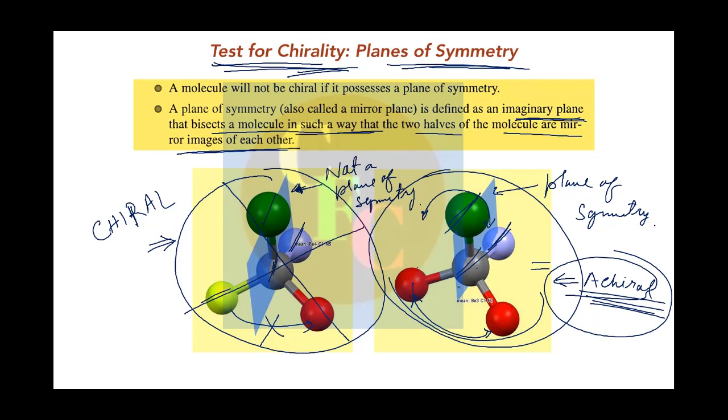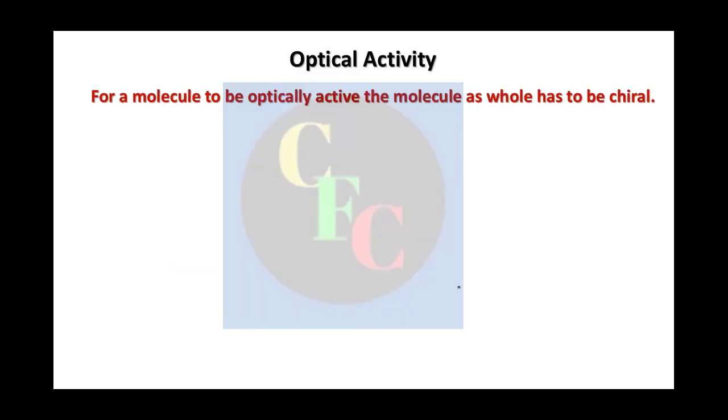Okay, so we saw that the molecule as a whole has to be chiral for optical activity. Now what is optical activity? We are coming to it now. Why are they actually called optical isomers? This R, S and all that, right? Now R, S is just the nomenclature. We'll find out later how to assign them. But first of all, we have to see what optical activity is.